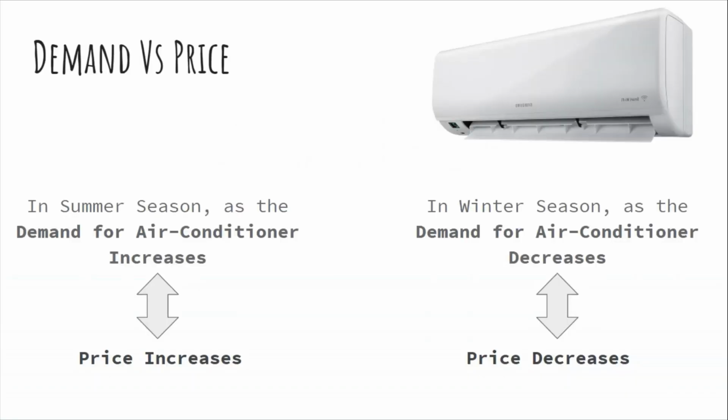Now let us look at a real life example to understand the same. In the summer season, when I went to buy an air conditioner, the prices were really high and it was costing me around 35,000. So I decided not to buy it at that point of time. But when I went back to the same shop to buy the same model, it was costing me around 25k in winters. Applying the law of demand, I figured out that as the demand was high in summer, the cost of the AC was also high. But when it came to the winters, as the demand decreased, the price also decreased.